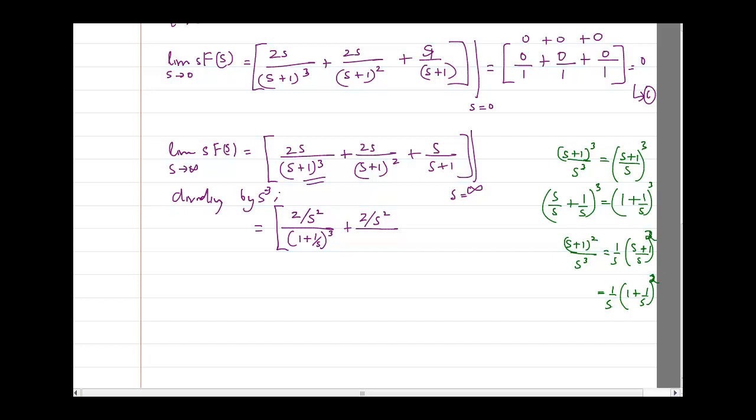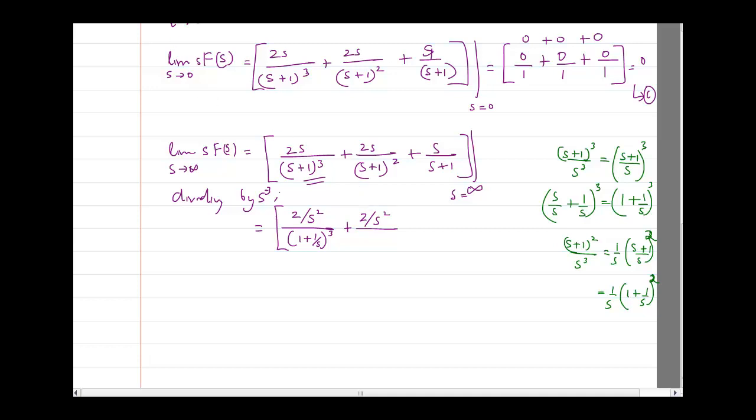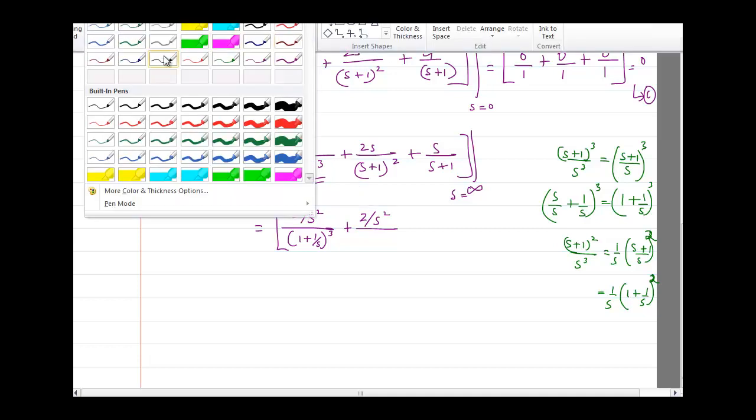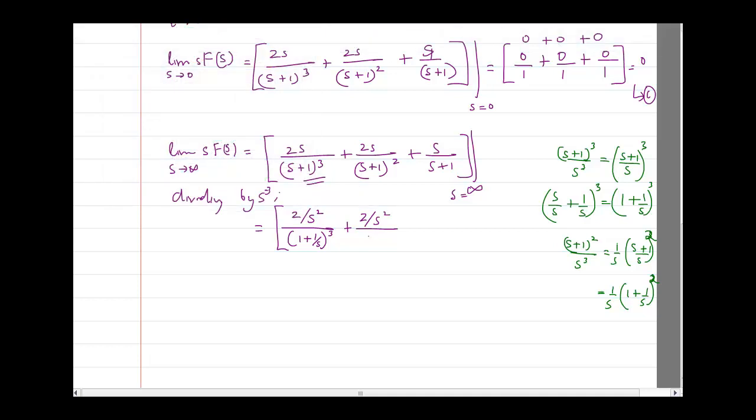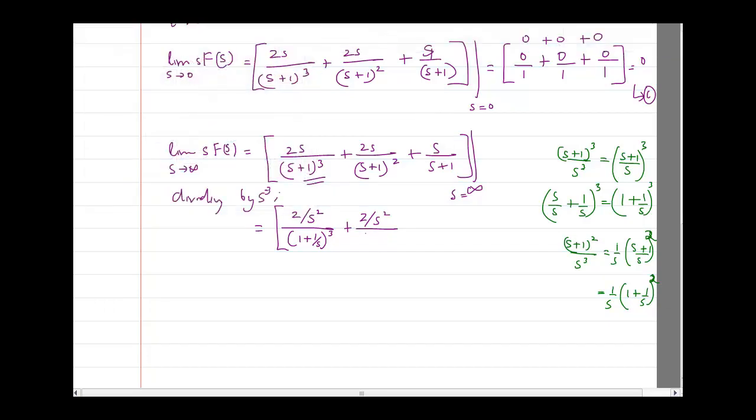So that will come as 1 by s into 1 plus 1 by s the whole square, okay,